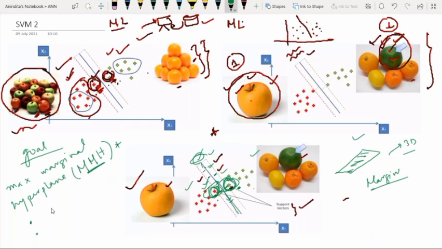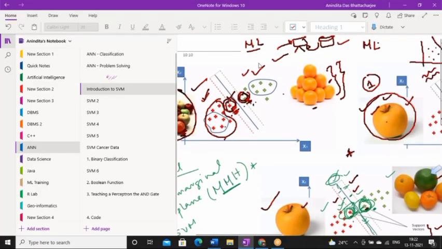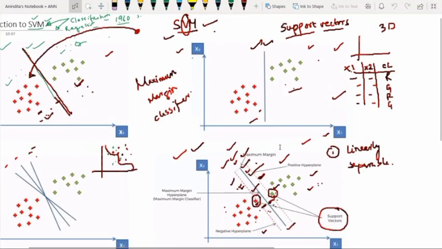First, what we have to do? The support vector machine will generate hyperplanes iteratively that segregate the classes in the best way. If you see this diagram over here, support vector machine will use some iterative mechanism to fit the line and generate the hyperplane that can segregate these classes in the best way. So this is the first step to find the MMH.